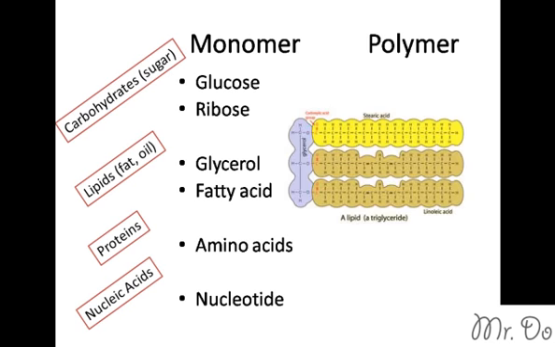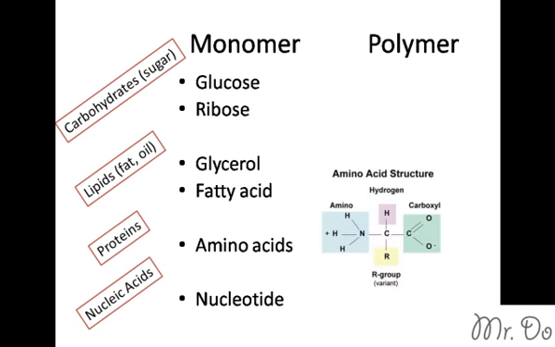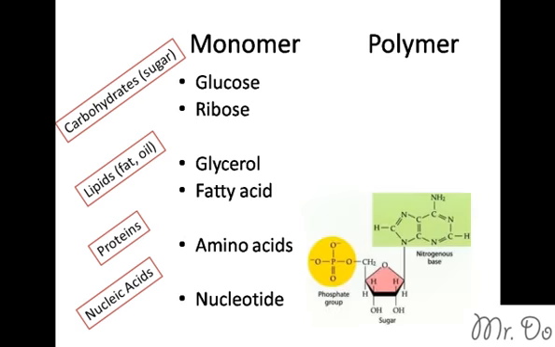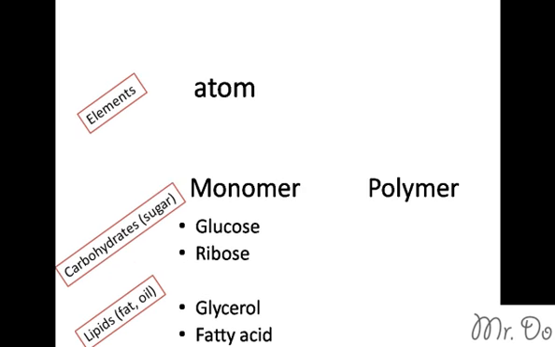Under lipids, the glycerol is the purple part, and the fatty acid is the long yellow part, which is a hydrocarbon. The amino acid is easy to recognize by the amino group, which has the N in it. And the nucleotide is also easy to recognize because it has the phosphate group. If elements were actually under this category, then a monomer of elements would be the atom, and then a bunch of atoms put together forming a polymer, you have a molecule.